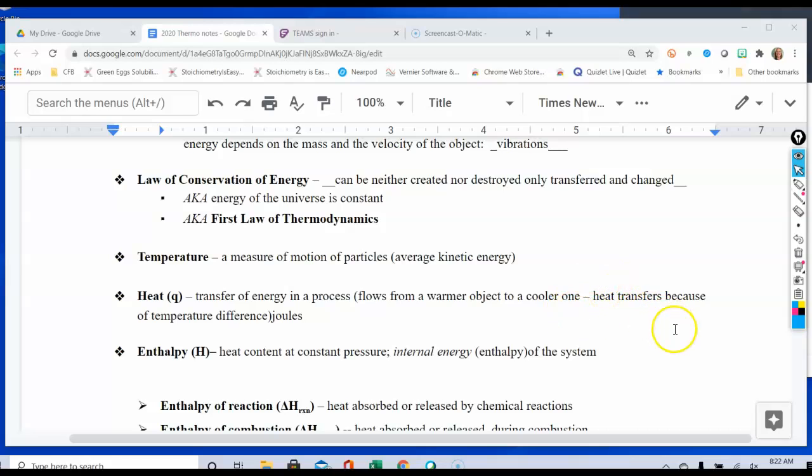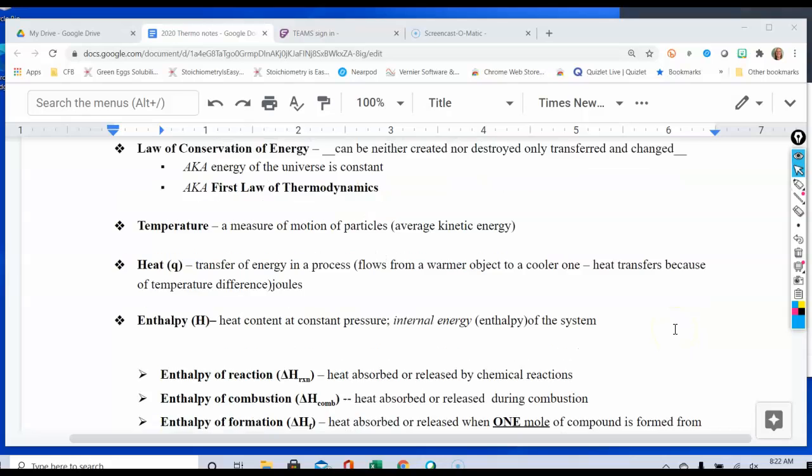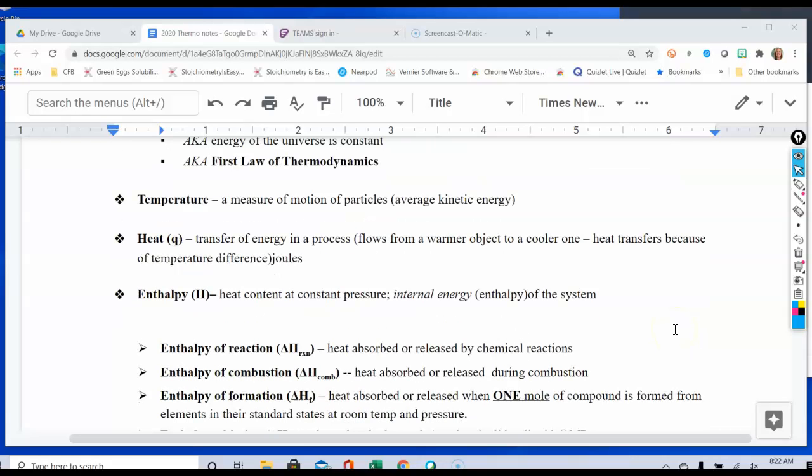We're going to be using terminology like temperature and heat. And when we refer to heat, we're going to refer to Q, and it's going to be in units of joules. When we refer to enthalpy, we're going to be referring to heat at a constant temperature, or a heat content, excuse me, and that's going to refer to both the total amount of potential and kinetic energy of the system. Now we have different terms, as you're going to be able to see here, that refer to the types of enthalpies that we have.